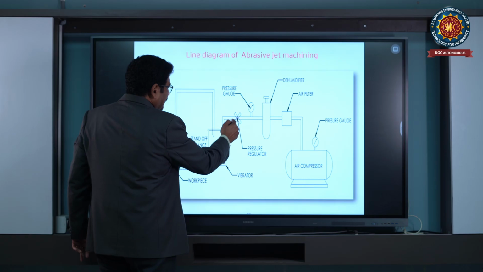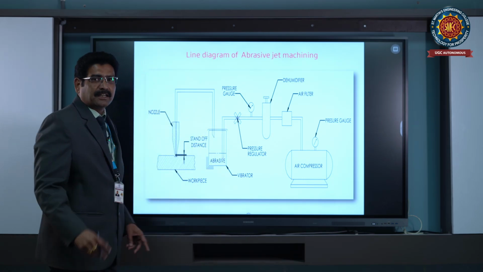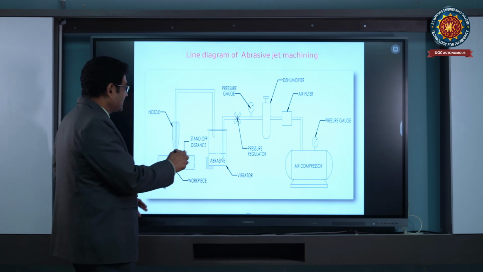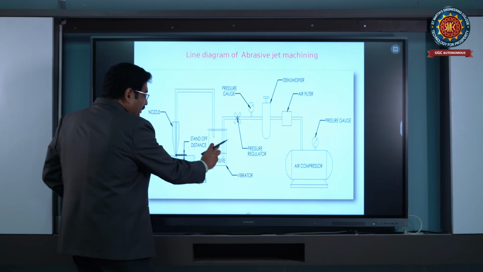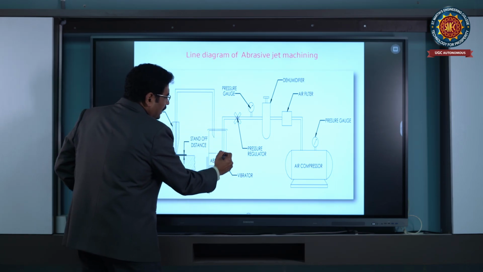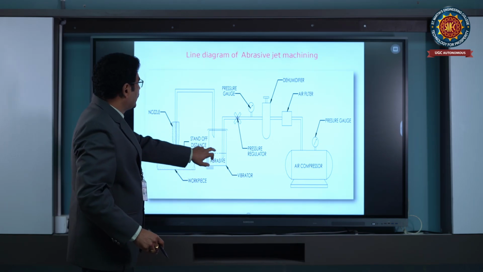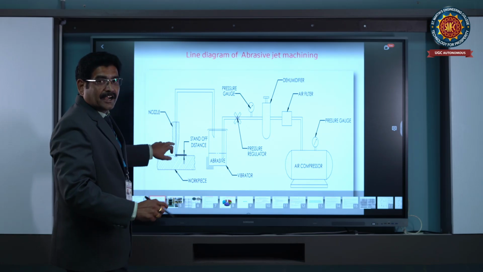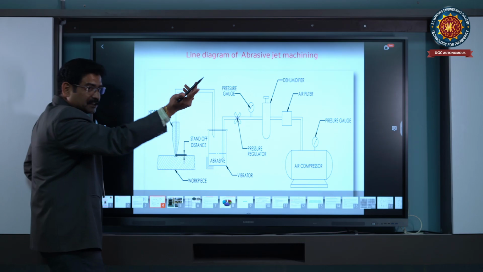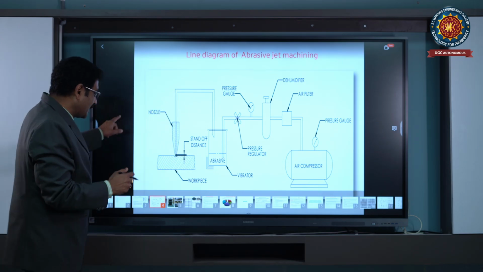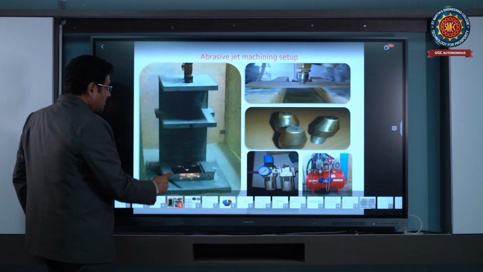From there, the pressure regulator leads to the abrasive mixing chamber, with a vibrator. This is what we call the vibrator. Because of the vibrator's movement, the abrasive particles are mixed with air. This is also called the mixing chamber. From here, the abrasive particles mixed with air go to the nozzle, and from this nozzle the machining takes place. This is the standoff distance, as we discussed earlier.